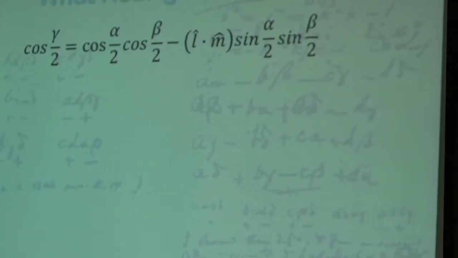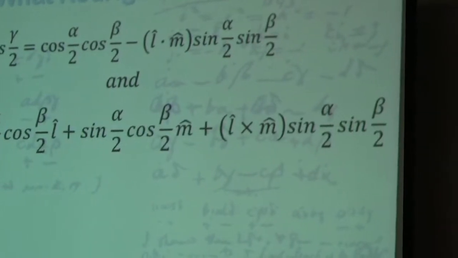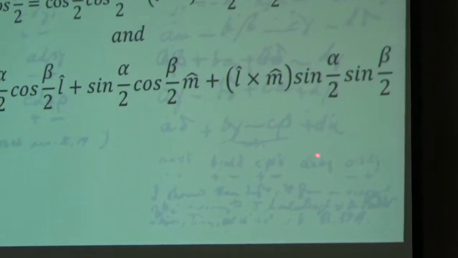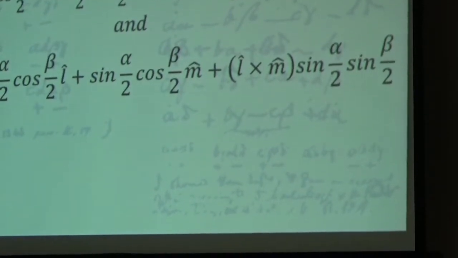And similarly for the vector, he does something very similar to the cross product, even though he did not know it was called the cross product, and came up with something similar to sine gamma N hat equals sine alpha over 2 cosine beta over 2 L hat, etc. So this is the other part. These are the same formulas that arise from multiplication of two quaternions. So we decided to test this.